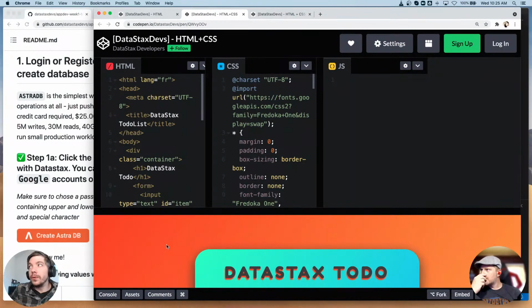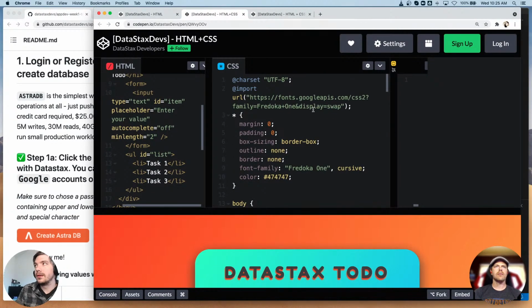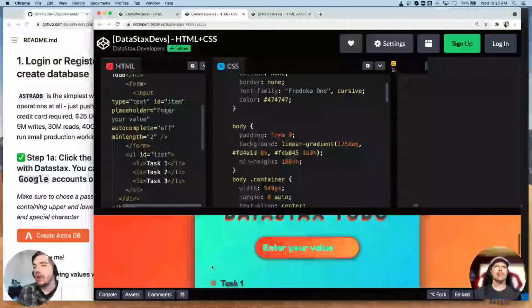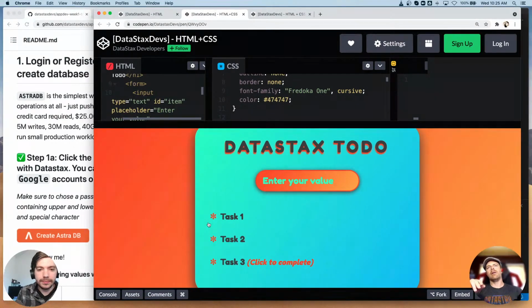All right. So as you can see in this CodePen, we have our HTML, which I believe is exactly the same, right? We have our list with tasks, and now we have some CSS, which is styling our page to look like this. And let me make this a little bit bigger. Now, going back to a question from earlier with regard to the styles, somebody asked, can you do some of the stuff directly in HTML, right? And you can to a degree. You can in fact have inline styles and things like that. You can do some stuff directly in HTML, but honestly, in today's day and age, CSS would be the way to go without a doubt.